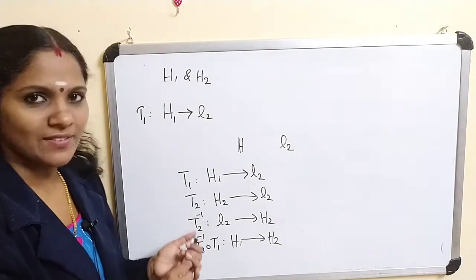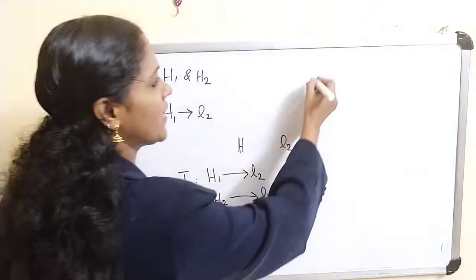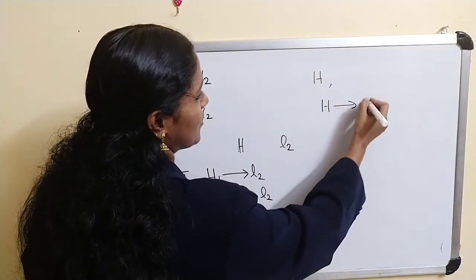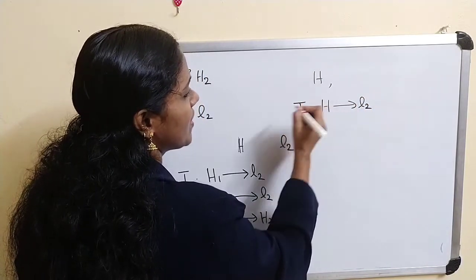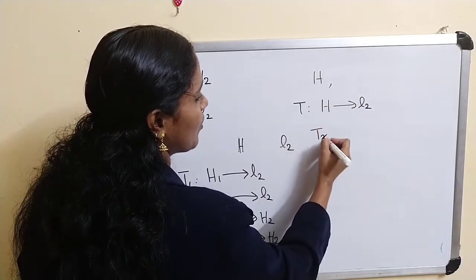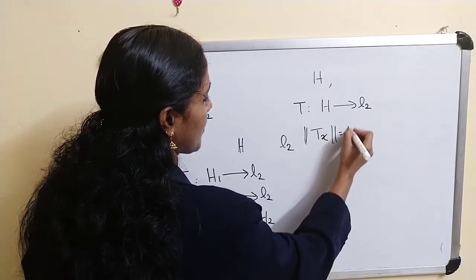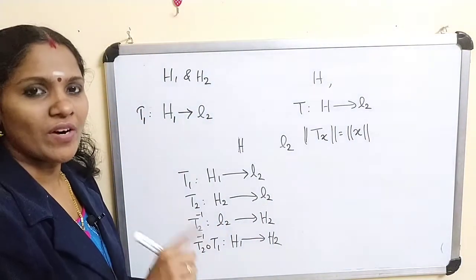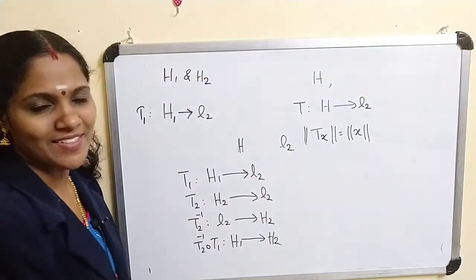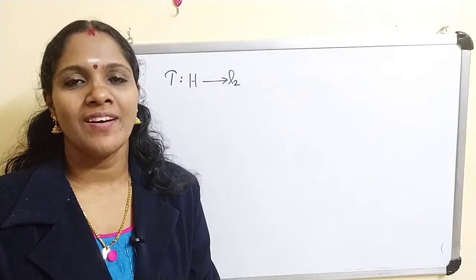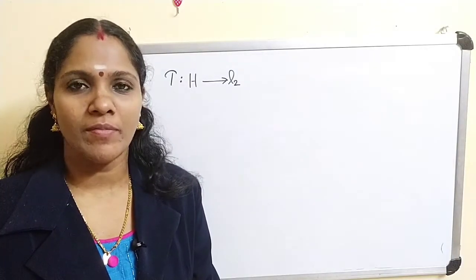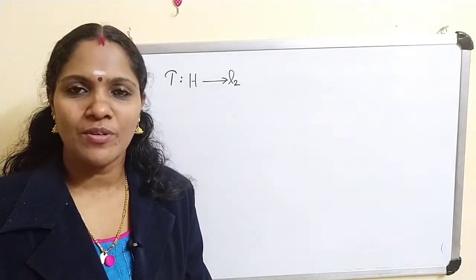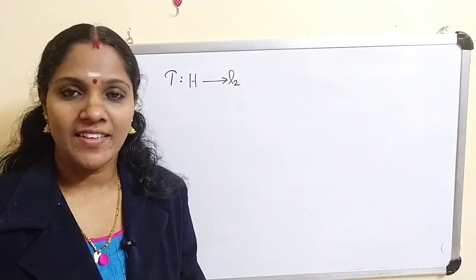So for proving this result, we prove: let H be any Hilbert space, then H is isometrically equivalent to L2. That is, we define a map T from H to L2 such that norm of Tx is equal to norm of x. Also T is an isomorphism: T is linear, one-one, onto, and it also satisfies this condition. So we are going to prove there exists a map T from any separable Hilbert space H to L2 such that T is a linear isomorphism.